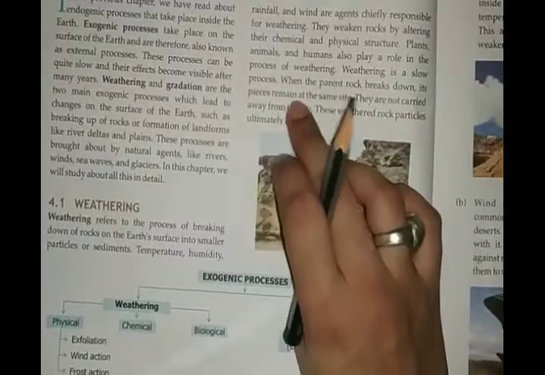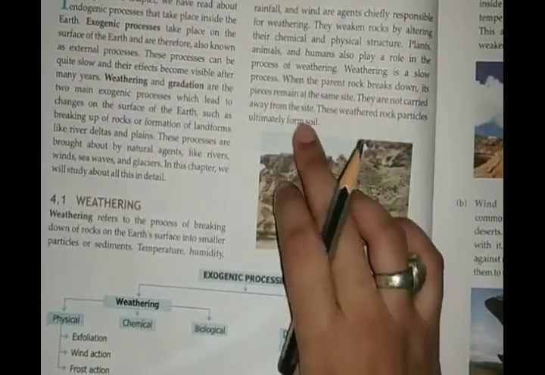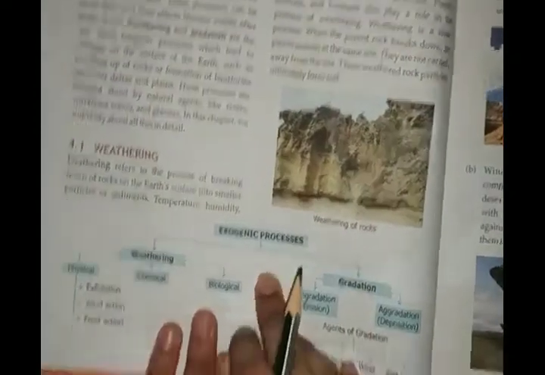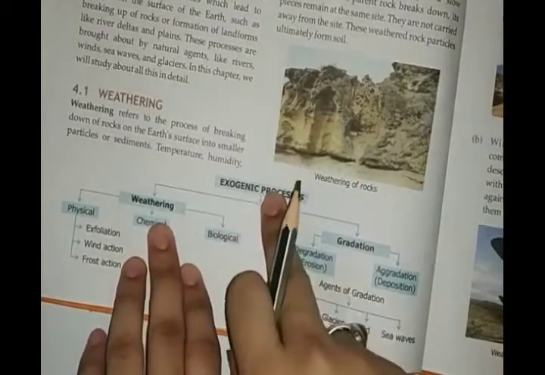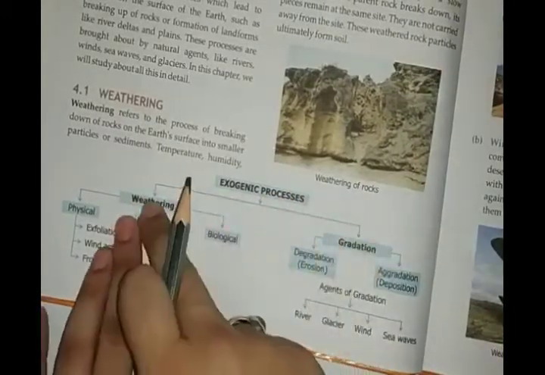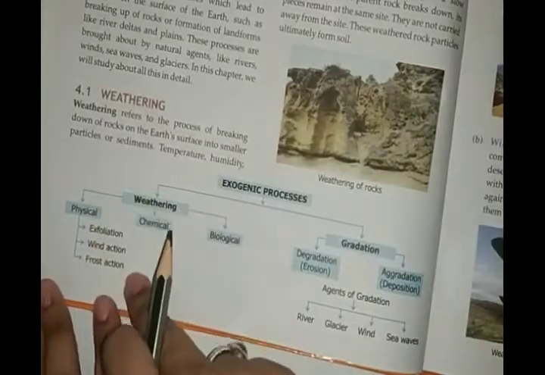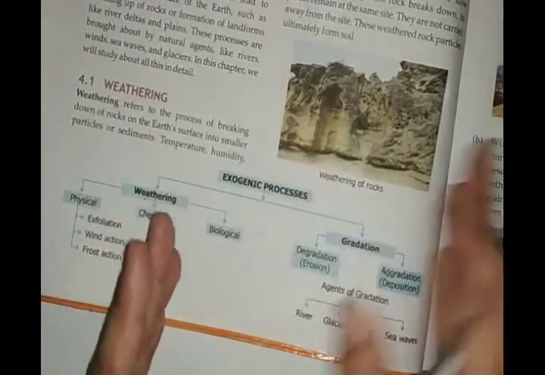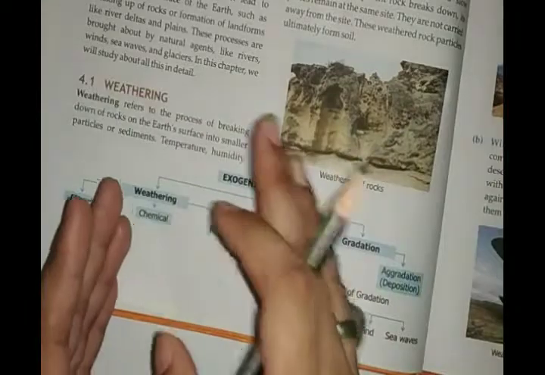Weathering is a slow process. When the rock breaks down, its pieces remain at the same site. They are not carried away from the site. So you can see this chart. Exogenic processes are basically of two types, that is weathering. In weathering, these things will come under weathering, and we will go into detail when we go further. Okay, so for now you see the diagram. Then types of weathering.